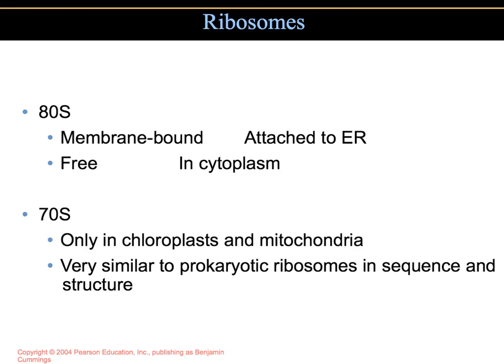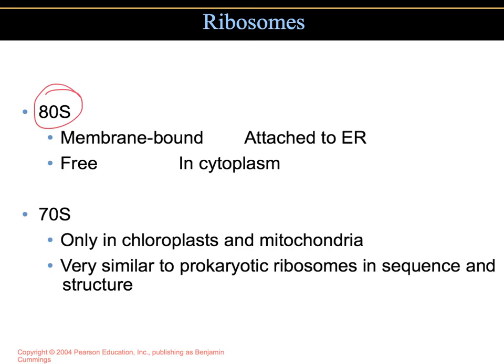Now, I'm going to talk a little bit more about these ribosomes because they sort of indicate to us the evolution of eukaryotes. So remember that eukaryotic cells have what we call the 80S ribosomes. I discussed these 80S, the Svedberg units, earlier when talking about prokaryotic cells.